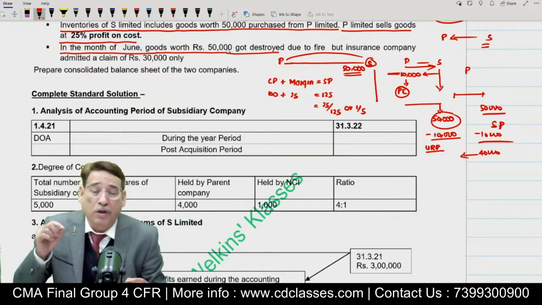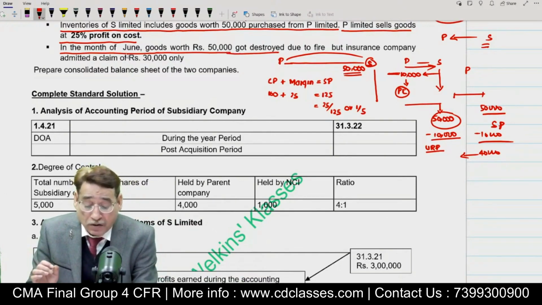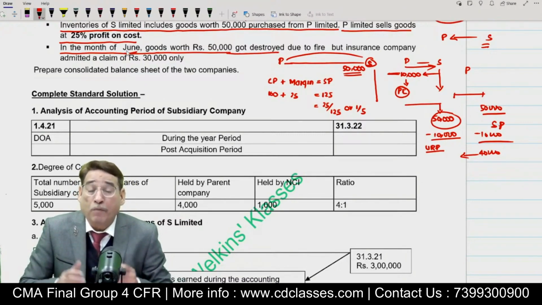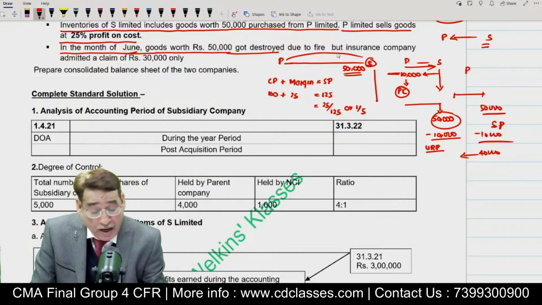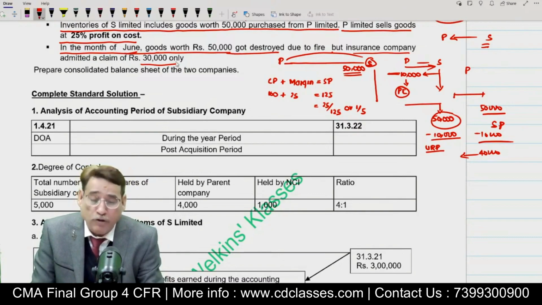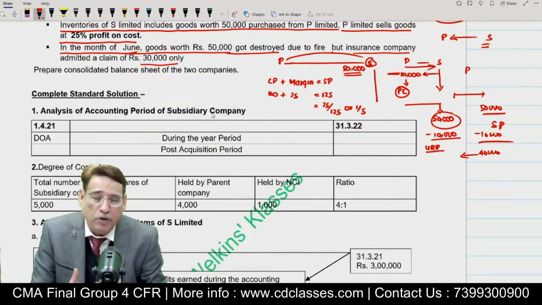In this case, because the date of acquisition is in the beginning and the abnormal loss is taking place in the month of June, quite obviously we may conclude that the abnormal loss has taken place in the post-acquisition period. Further, it is given that the insurance company admitted a claim of 30,000 only. So indirectly it means the net abnormal loss is 50,000 minus 30,000, that is equal to 20,000. How we are going to treat it, I will let you know in a short while.